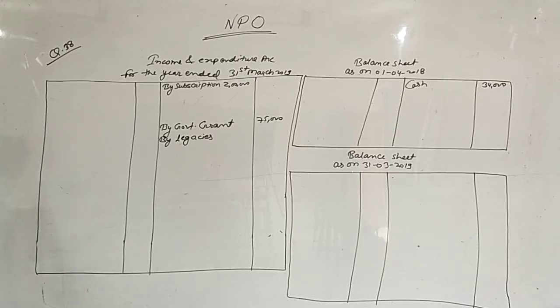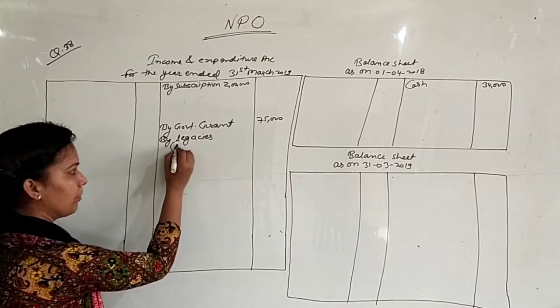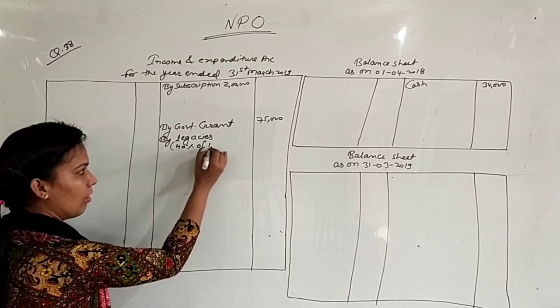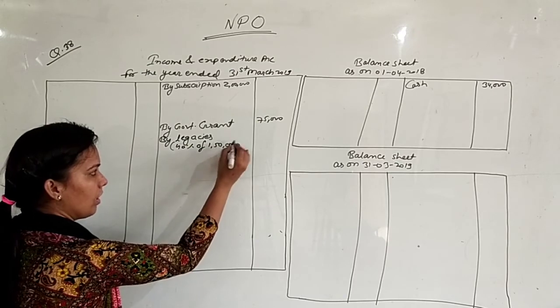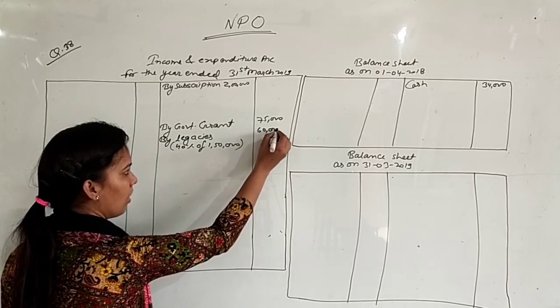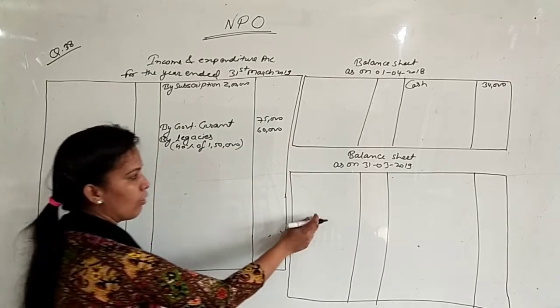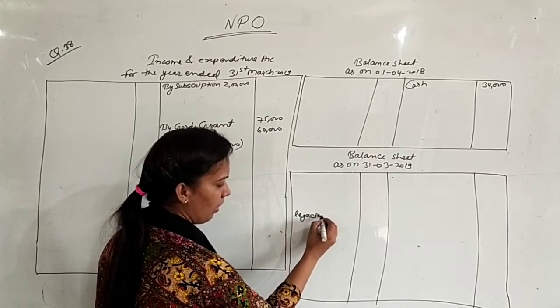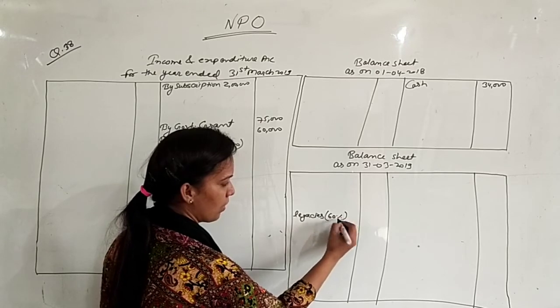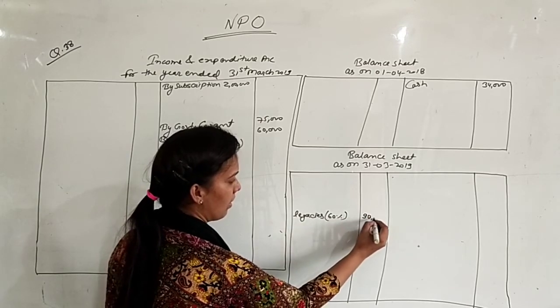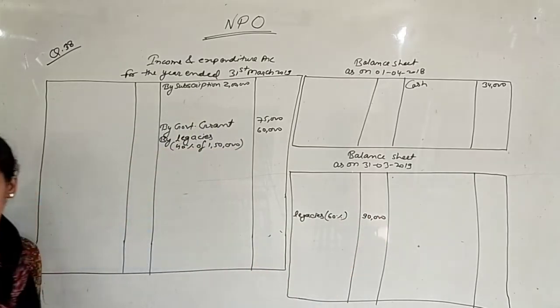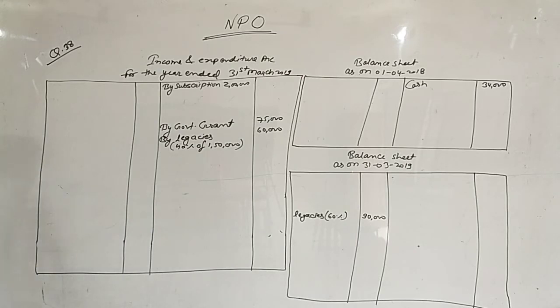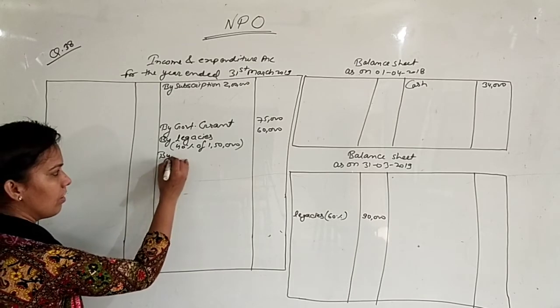So find 40% of 1,50,000. This will be 60,000, and the remaining 60% we have to show in the balance sheet. Legacies 60%, that is 90,000. This is about the legacies point. Next is donations. The same treatment we have to do for donations.